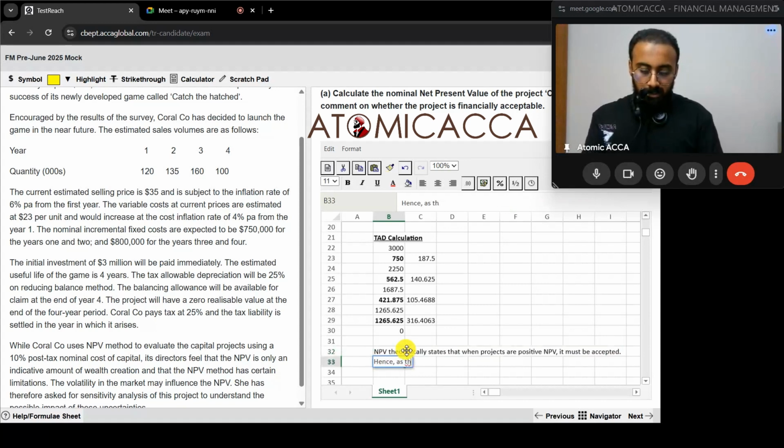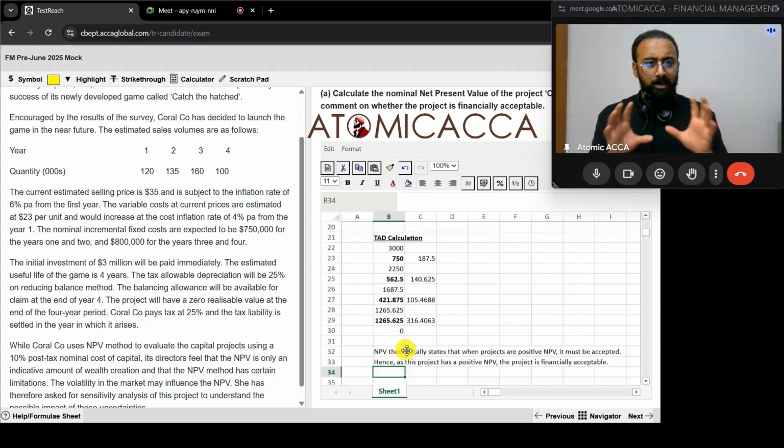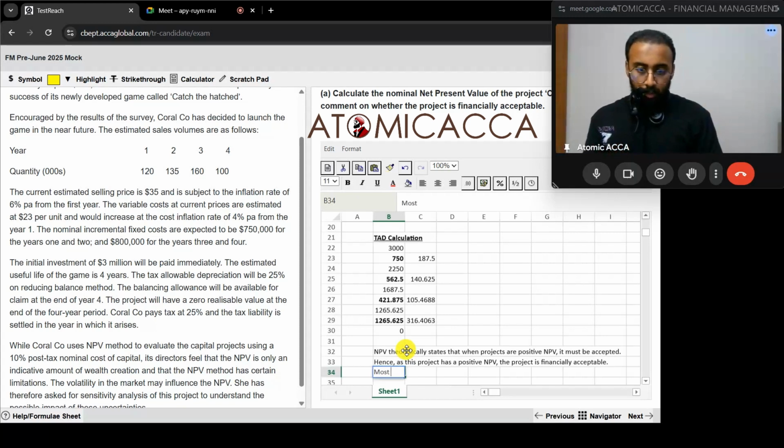Hence, as this project has a positive NPV, the project is financially acceptable. One negative point, what we can write? General NPV point: most figures in NPV are based on assumptions, for example, the constant inflation rates.